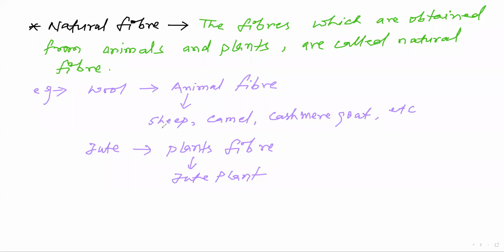Also, natural fiber is silk. We also study about silk. It is obtained from insects. This is also known as animal fiber. Silk is counted as animal fiber or natural fiber.